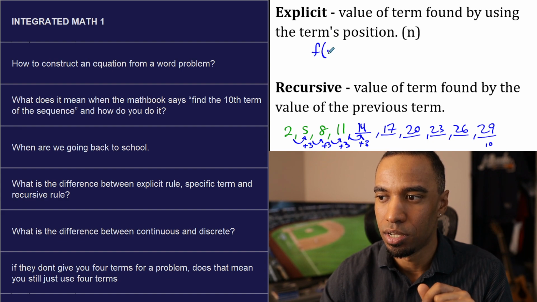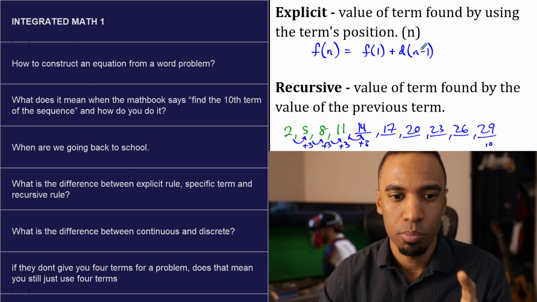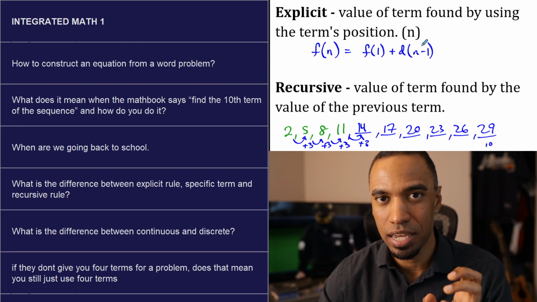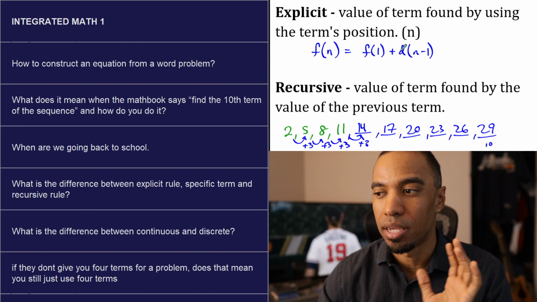But function notation says to find the value of some term, you take the value of your first term, and you add your common difference n minus 1 times. Now I do believe someone asks why this formula is what it is, so I'm going to save that question. But here is the formula.